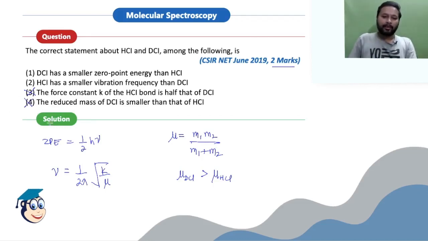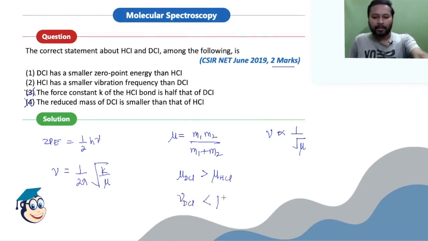Talking about the vibrational frequency, that is nu, nu is proportional to 1 upon under root mu, right? So it depends upon reduced mass. If you increase the reduced mass, your frequency will decrease. That's the relation between both of them. So if the reduced mass increases, frequency decreases. If the reduced mass of DCl is more than HCl, then what about the frequency? Obviously the reverse relation. That means the frequency for DCl will be smaller than the frequency of HCl.